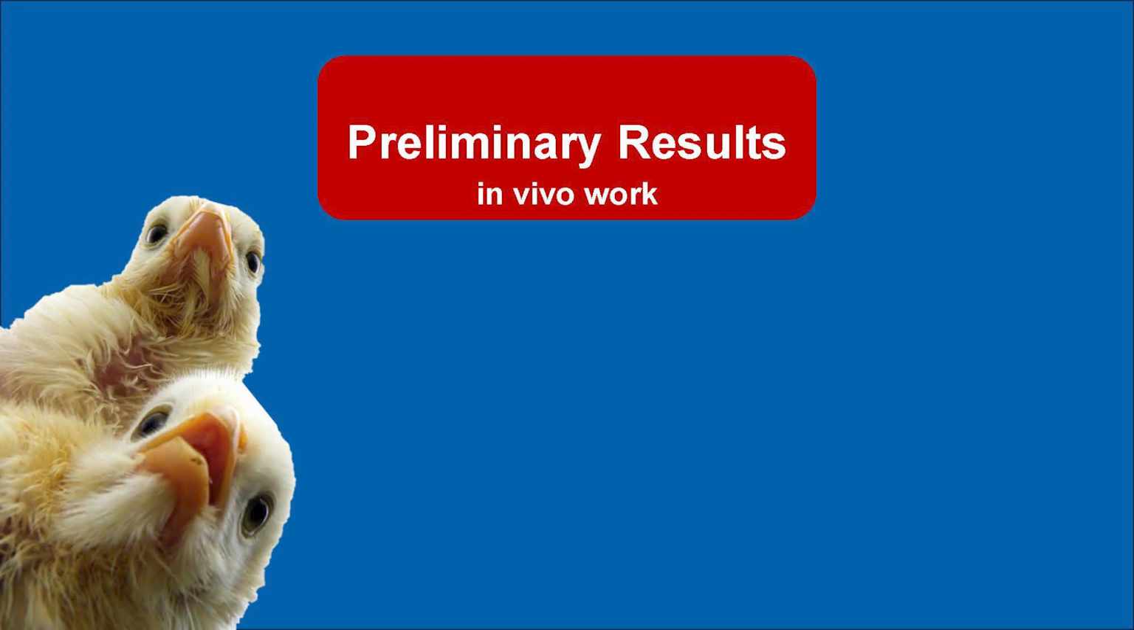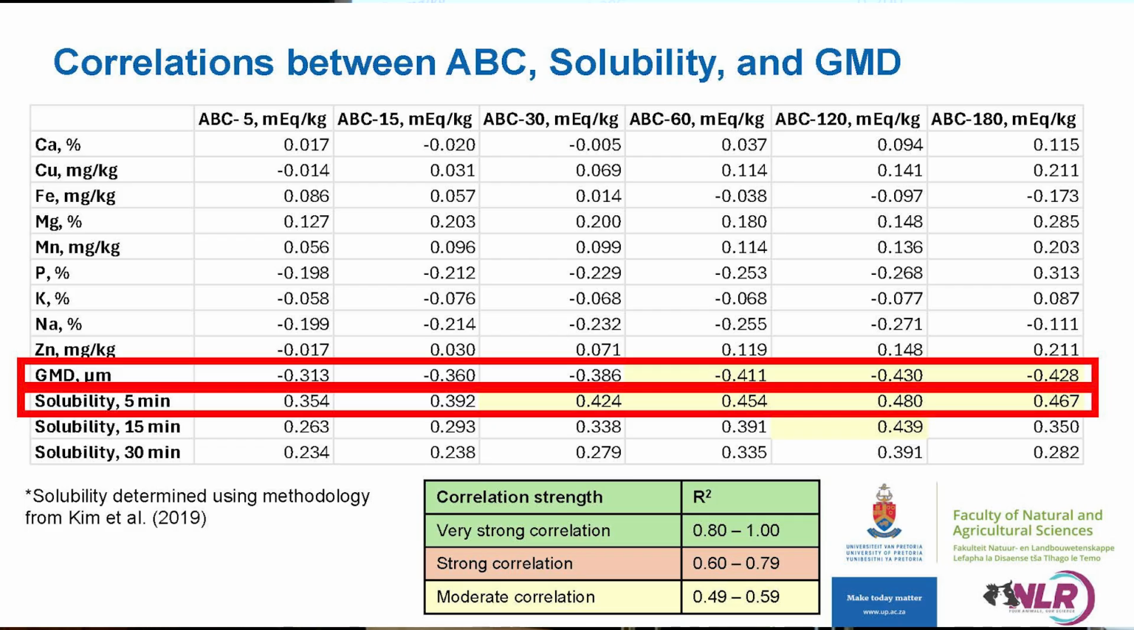So the preliminary results for the in vitro work. When looking at acid binding capacity, we could see that it was mainly affected by the geometric mean diameter, the particle size of the limestone, as well as solubility, in particular solubility at 5 minutes, which was able to explain 41 to 48% of the variation seen for acid binding capacity at time points 30, 60, 120, and 180 minutes. In a similar manner, the geometric mean diameter of limestone was also moderately correlated to acid binding capacity at 60, 120, and 180 minutes, accounting for 41 to 43% of the variation that was seen.